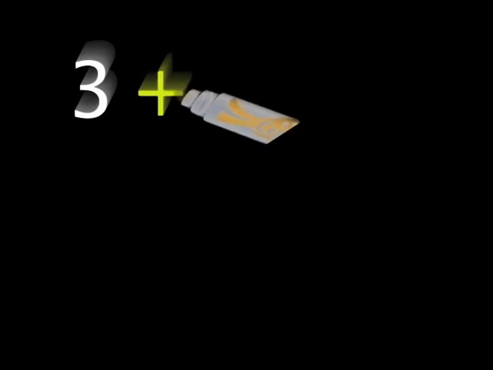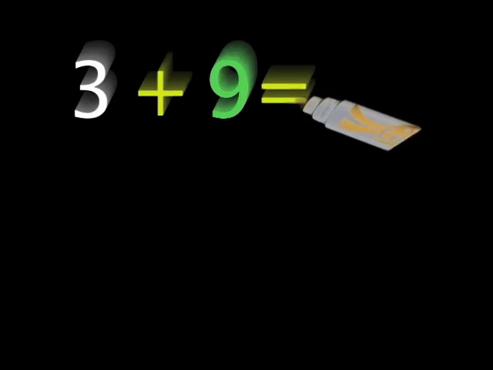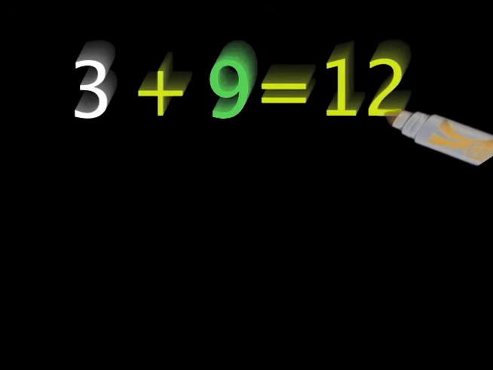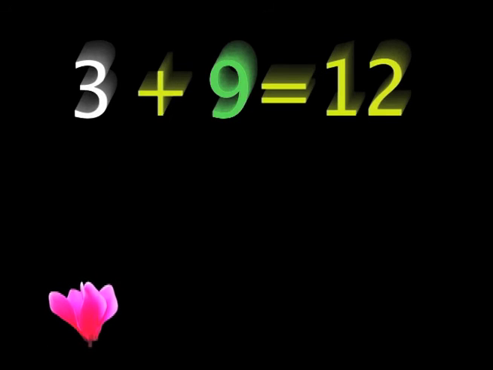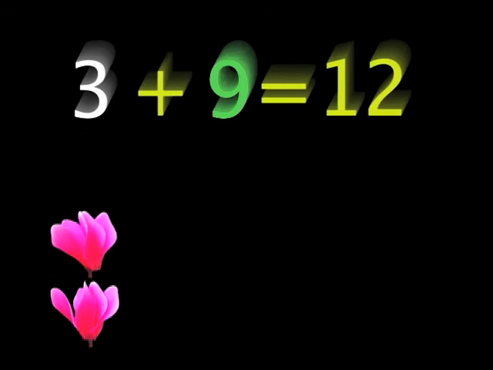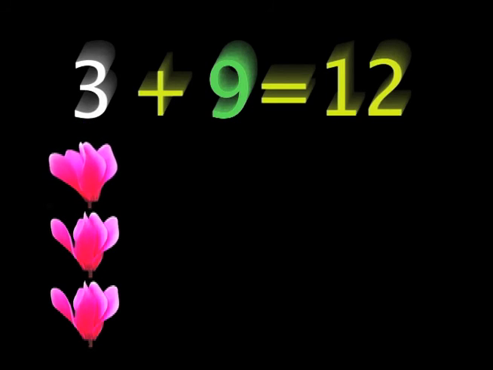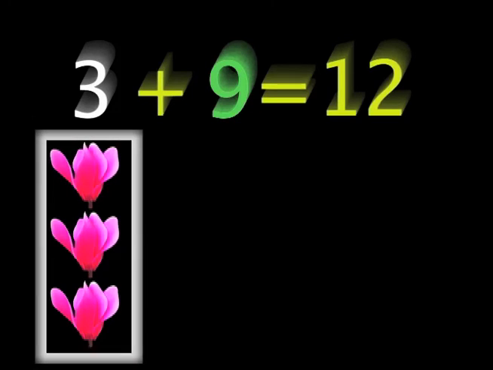Three plus 9 equals 12. Let's use cyclamen flowers for this video. There are 3 cyclamen flowers. 1, 2, and 3. This is a group of 3 flowers.